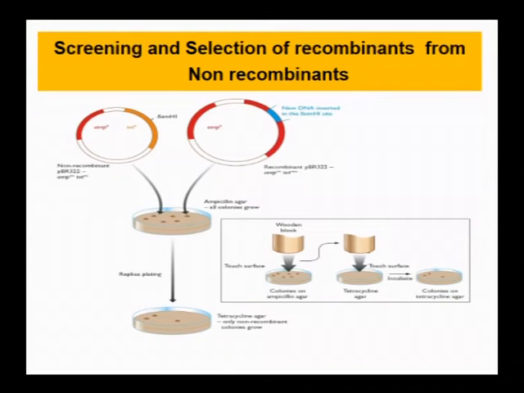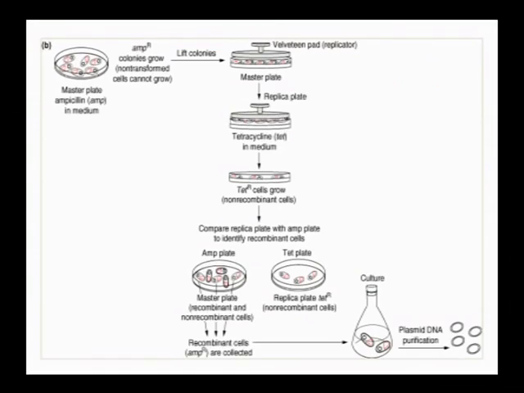Next, screening and selection of recombinants from non-recombinants. For this, generally we use insertional inactivation. As we know, insertional inactivation is the inactivation of a selectable marker gene by introducing our gene of interest. By this technique we can screen and select the recombinants from non-recombinants.